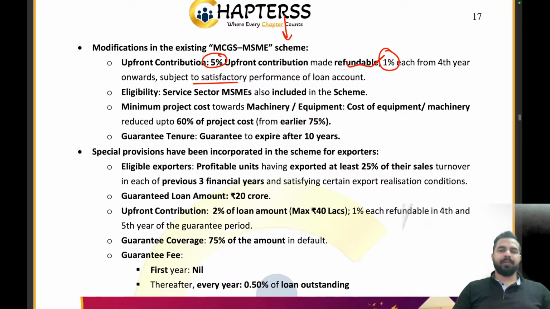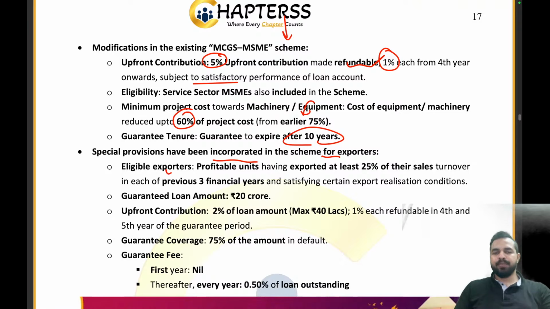Eligibility: service sector MSMEs are also included in the scheme. Minimum project cost towards the machinery or equipment cost of the equipments is reduced to 60% of the project cost from earlier 75%. Friends, earlier it was 75%, now it has been reduced to 60%. The guarantee tenure will expire after 10 years. Clear everyone? Now the special provisions have been incorporated in the scheme for the exporters.